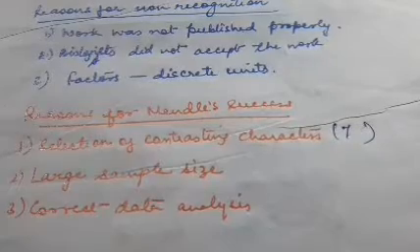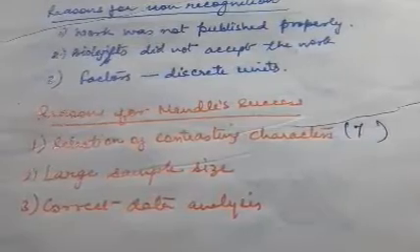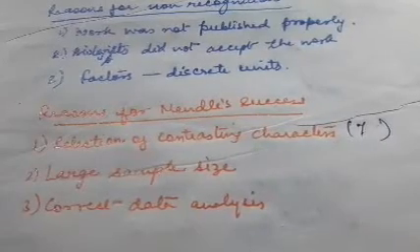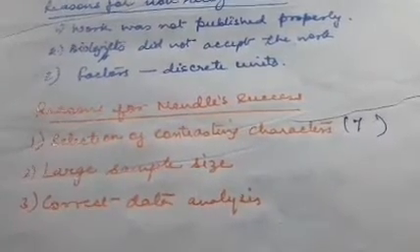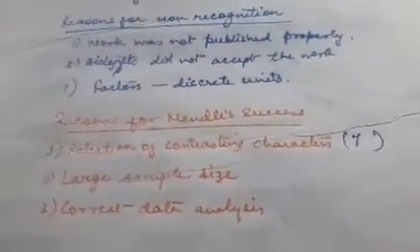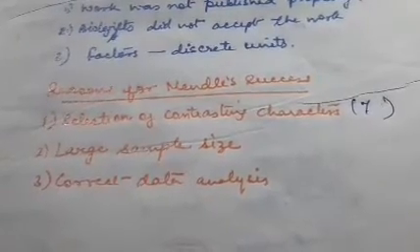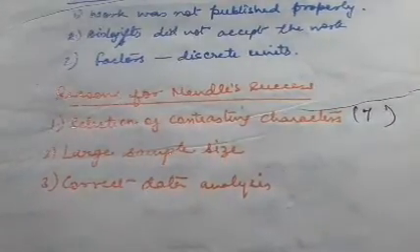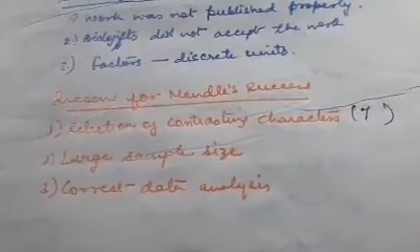Or for that matter, if we take color, suppose we say one is purple, there may be a lot of ambiguity, some say dark purple, light purple. So here again an individual's perception is going to matter. But if the flower is purple and white, then there can be no ambiguity or confusion. The conclusion will be that purple is purple, and everybody will see it as purple, and white remains white. So that was the significance of contrasting characters, and he selected 7 such contrasting characters. We will talk about all those 7 characters in a later part of this session.